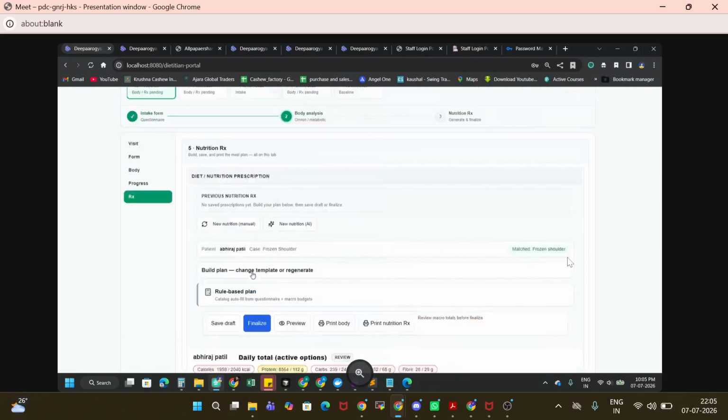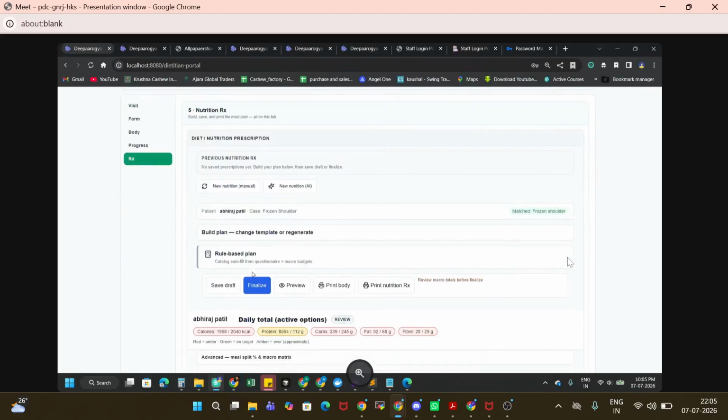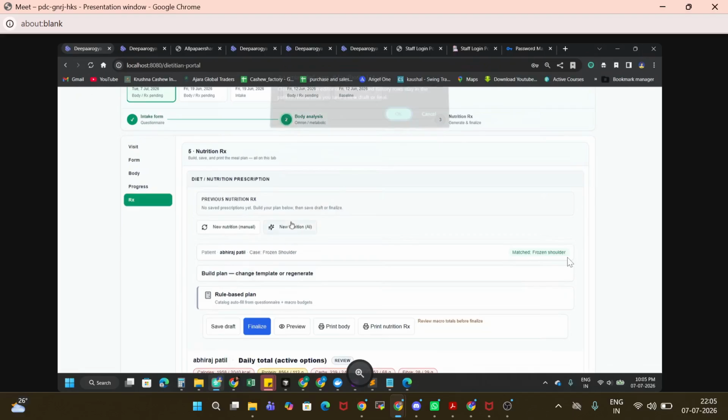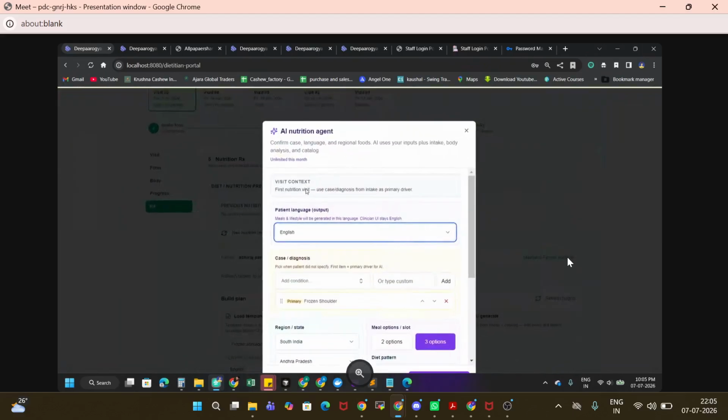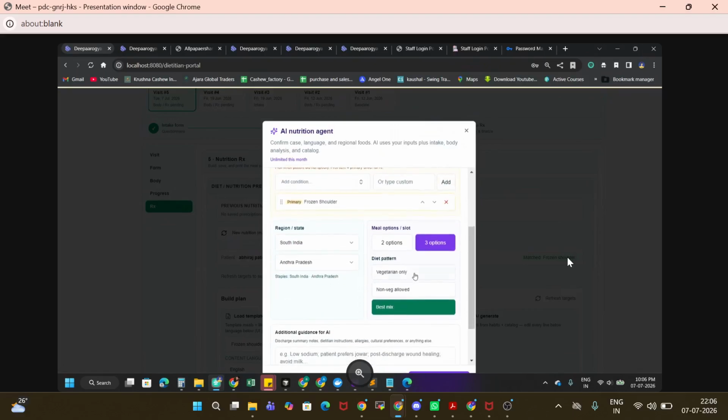This is customizable. And the second one, let me go with the AI based feature, right? So this is the AI based feature. Again, all this information is directly fetched from the case sheet. If you can see, the primary condition is a frozen shoulder. I have given the option to select a meal. It automatically took South Indian, right.